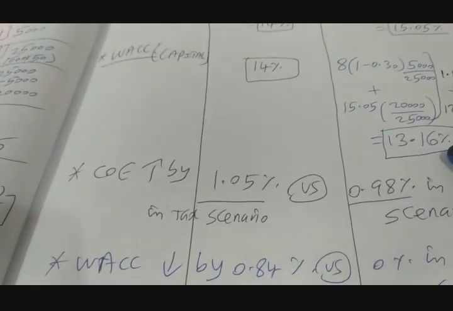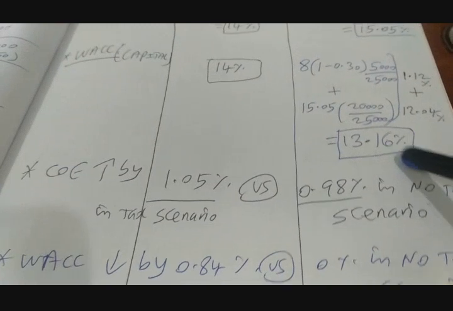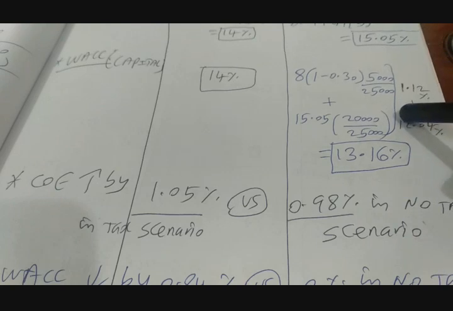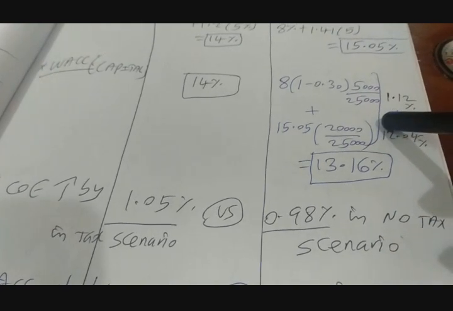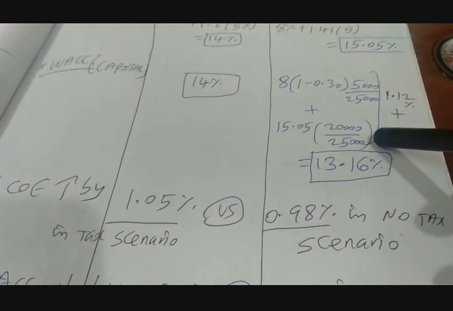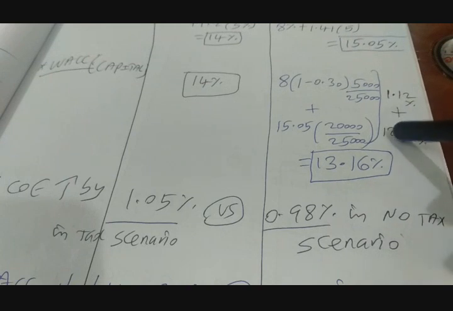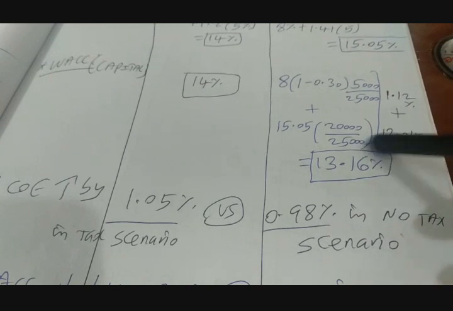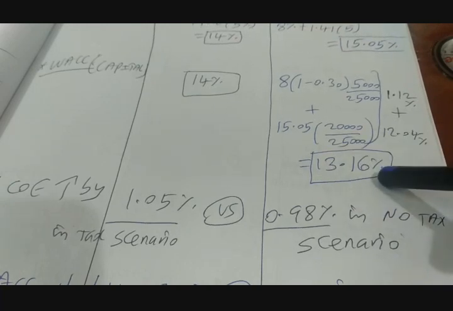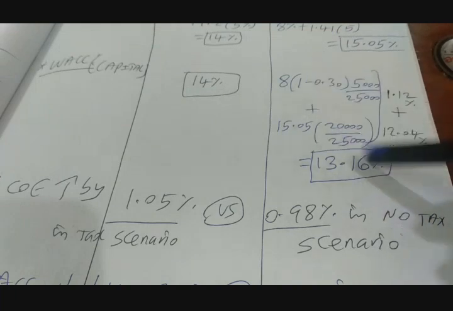So it is actually coming down, right? Why is it coming down? Can you please think about it? Yeah, it is coming down because of the cost of debt. Because there are taxes, borrowing helps you in reducing your cost of debt, even though cost of equity increases. So that means the magnitude of decrease in cost of debt is more than the magnitude of increase in cost of equity. Thereby the entire firm is reaping the benefit in terms of your cost of capital, right? So this is one of the important observations we need to make.